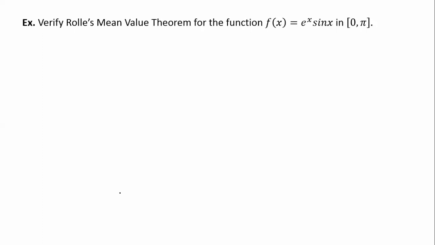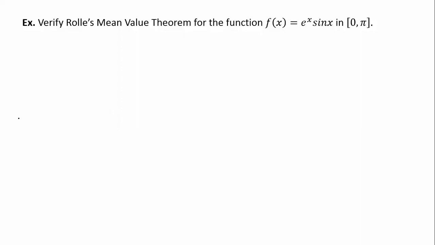Verify the mean value theorem for the function f(x) equal to e to the power x into sin x in 0 to pi. We see that e to the power x is continuous and differentiable everywhere. Sin x is a sine wave, always lying between -1 and +1, so it is continuous and also differentiable. So no worry about that. The product of two continuous functions is continuous, and the product of two differentiable functions is also differentiable. So no worry, we can directly say